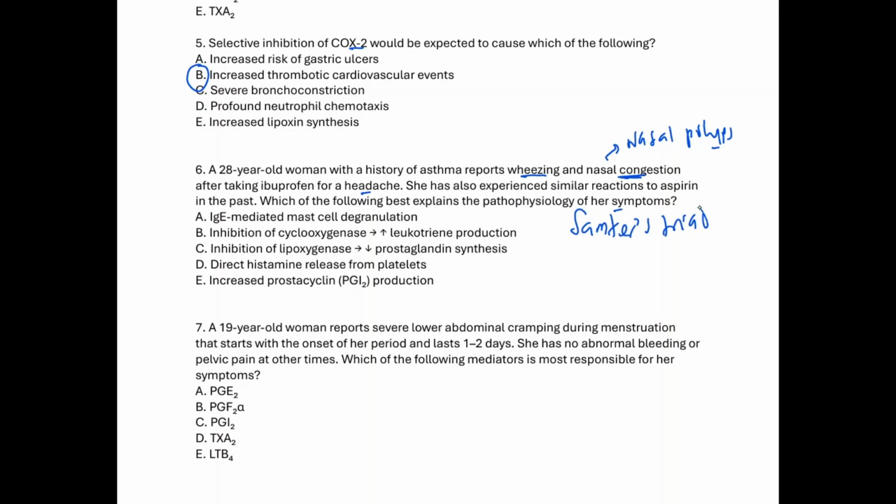Samter's triad. The first part of the triad is going to be asthma. The next part of that triad is going to be nasal polyps or chronic rhinitis. And the last part is going to be what? Aspirin or NSAID sensitivity. This is what we normally see in aspirin-induced asthma or NSAID-induced asthma. And like we mentioned earlier, when you inhibit cyclooxygenase, those arachidonic substrates will be shunted to production of leukotriene. Those leukotrienes, particularly leukotriene C4, D4, and E4, could increase what? Bronchial constriction. So the best answer there will be B as in boy.